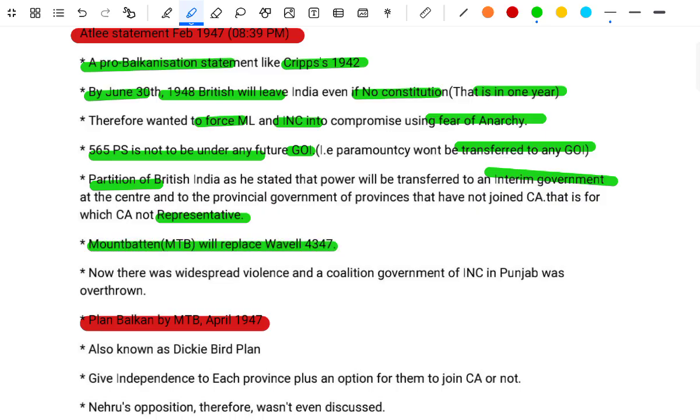The Mountbatten plan replaced the Wavell plan of 1943-47. Now there was widespread violence and the coalition government in the Punjab was overthrown. The Plan Balkan by Mountbatten, April 1947, is also known as the Dickie Bird Plan. It gave independence to each province plus the option for them to join the Constituent Assembly or not. Nehru's opposition was therefore not even discussed.